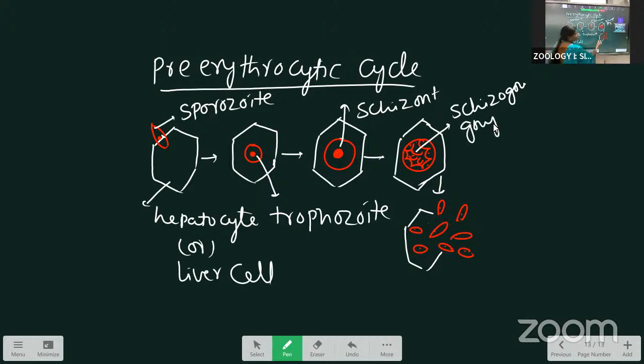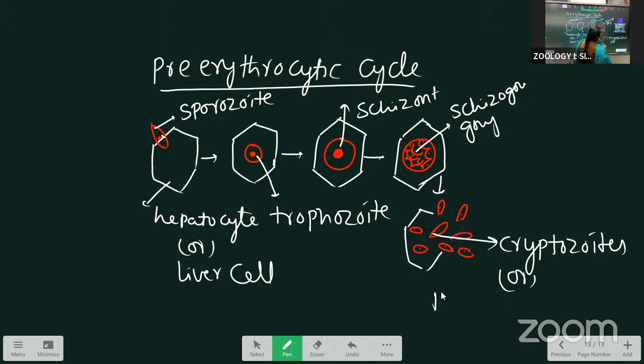After the schizogony, the daughter individuals are released, which we call cryptozoites, also called first generation merozoites.